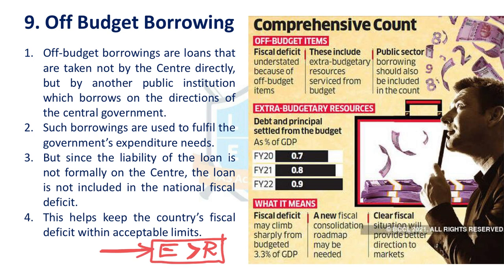What is the use of it anyway? It comes under government debt only. What is the use of off-budget borrowing? It is not calculated under fiscal deficit. And as the fiscal deficit is less, ratings etc. would be high, and government has more leeway to borrow more under budgetary borrowings. That is why off-budget borrowings are done.